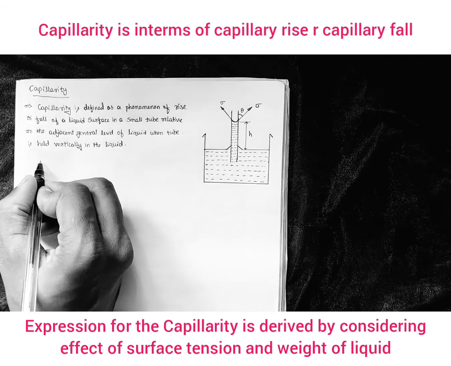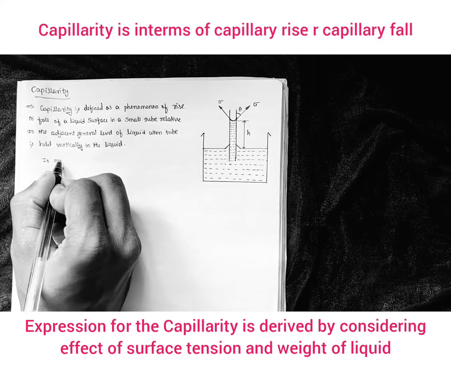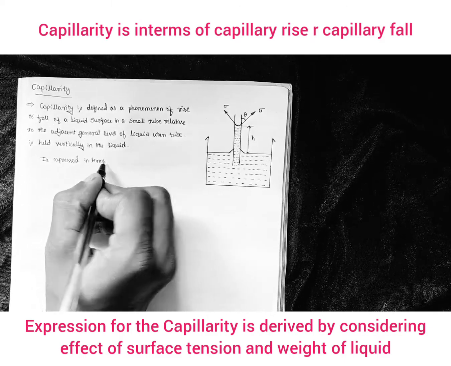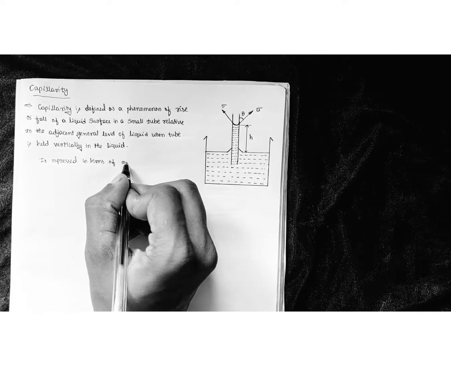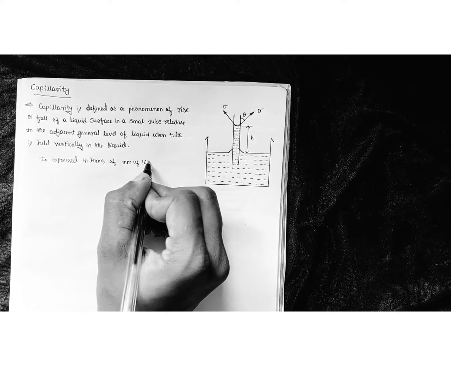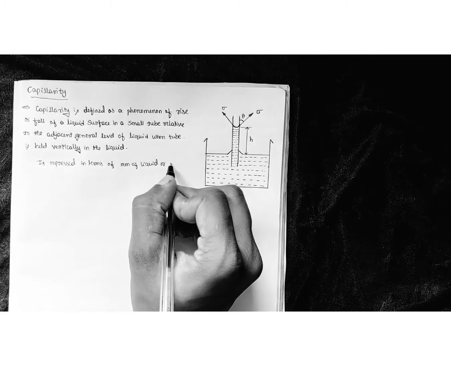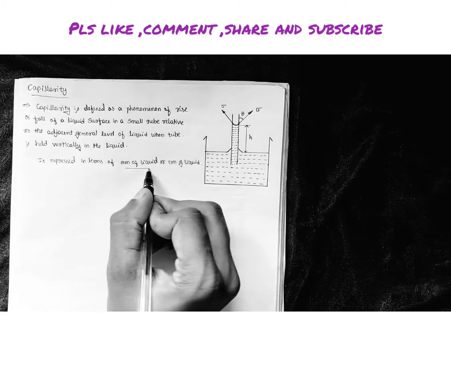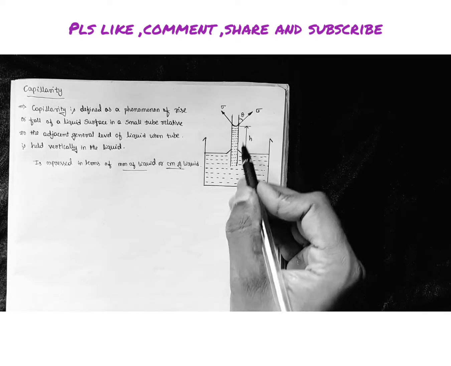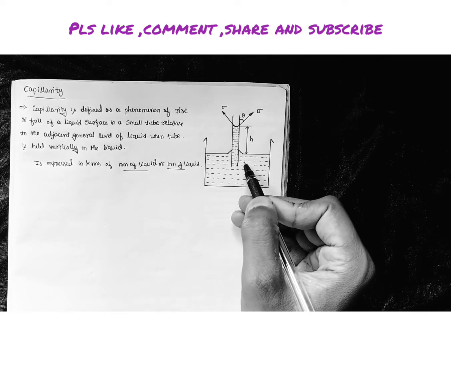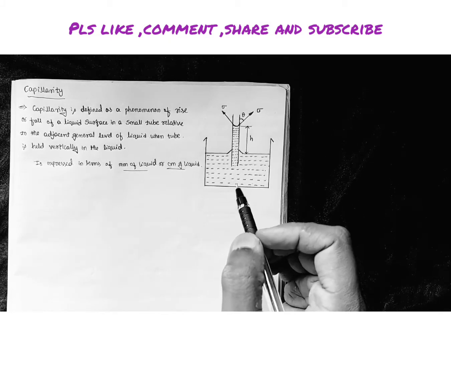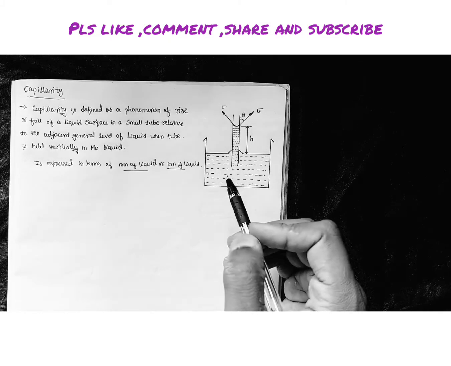So capillarity is expressed in terms of mm of liquid or cm of liquid. That is, it is the height of liquid rise or height of liquid fall inside the vertically placed tube. This is the way we are going to express the capillarity.